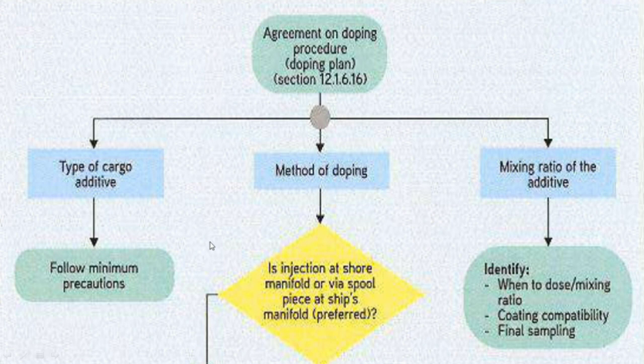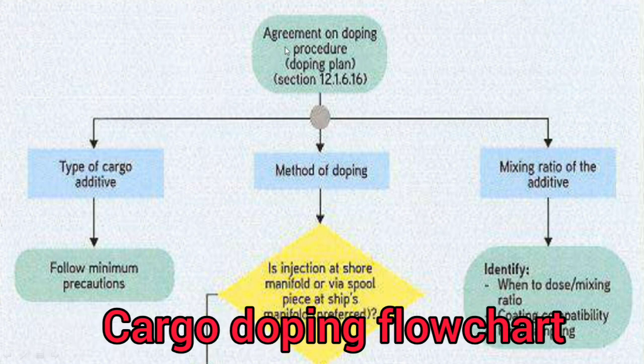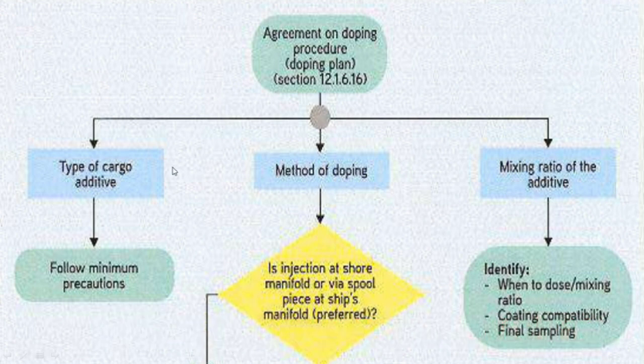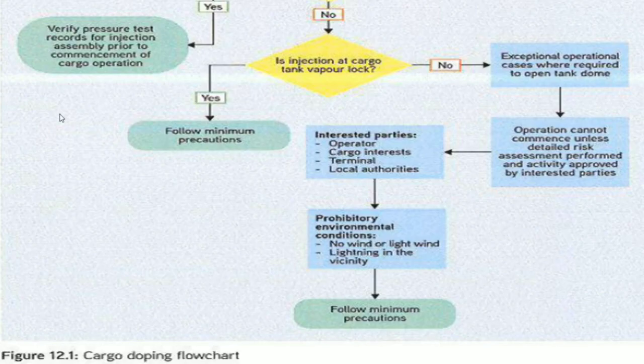For doping they have also added a flow chart in SGOT 6: agreement on doping, type of cargo, additive, etc., method of doping, mixing ratio. This is the cargo doping flow chart. You can refer to that in SGOT 6. This is a new thing.